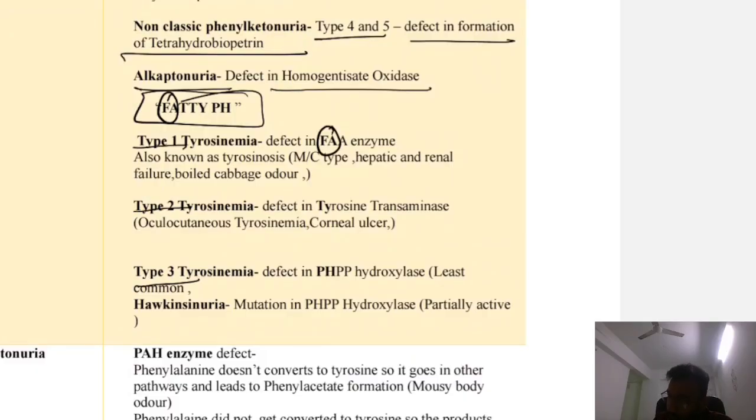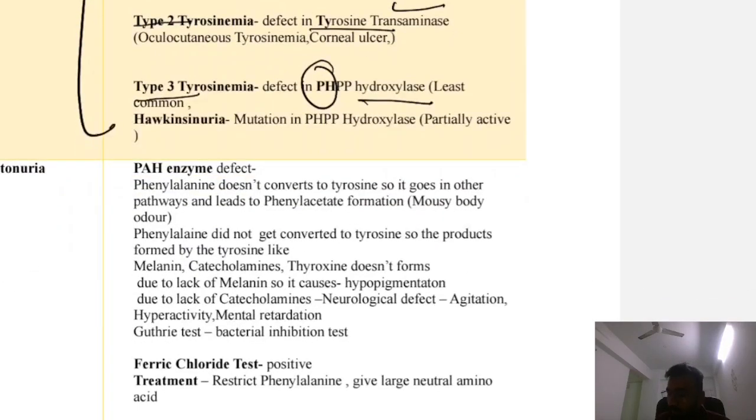So that is fumarylacetoacetate hydrolase enzyme defect. Second is tyrosine transaminase defect, TT. And next is PHPP hydroxylase defect. So this is type 1, type 2 and type 3 tyrosinemia defect. Now various diseases. So phenylketonuria.